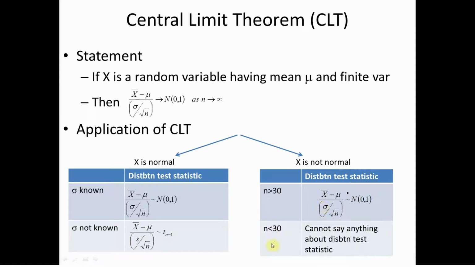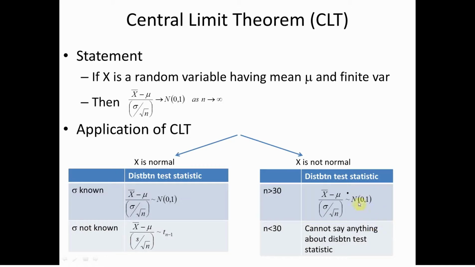When n is less than 30, we can't say anything about the distribution of the standardized test statistic. Okay, so when n is greater than 30, this is where we're using the central limit theorem. The n greater than 30 is equivalent to n going to infinity. This is large enough.